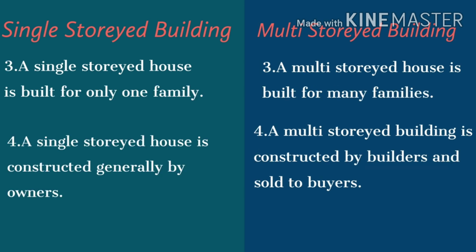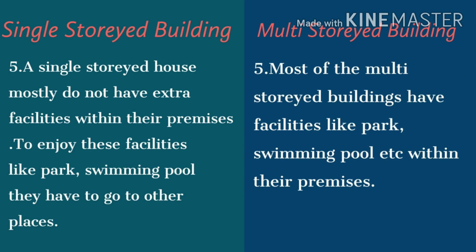Number 3. A single-storied house is built for only one family, but a multi-storied house is built for many families. Number 4. A single-storied house is constructed generally by owners, but a multi-storied building is constructed by builders and sold to buyers. Number 5. A single-storied house mostly does not have extra facilities within its premises.